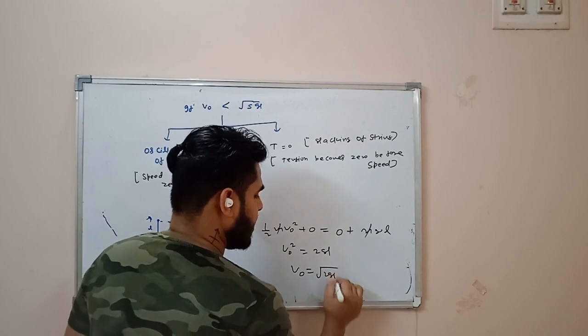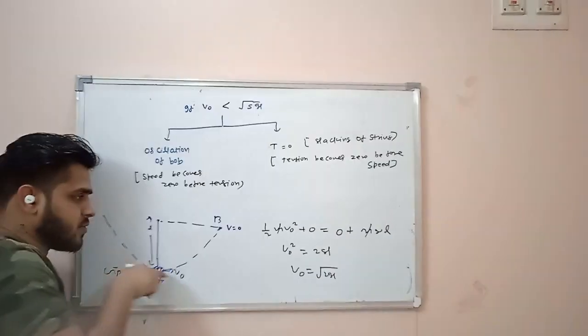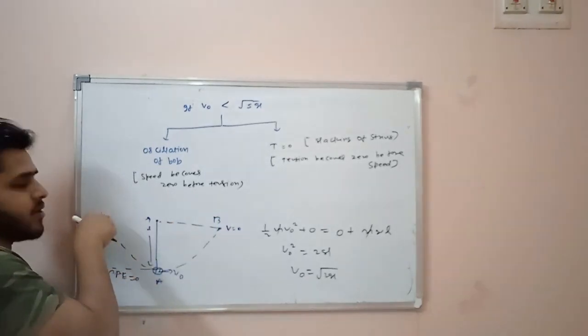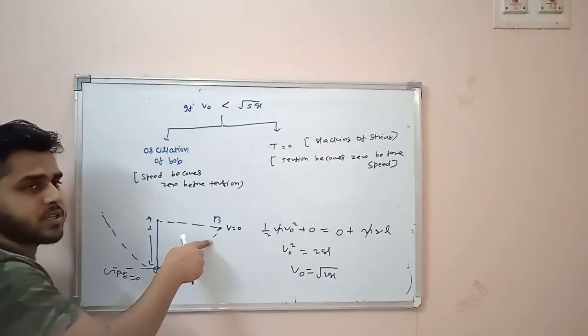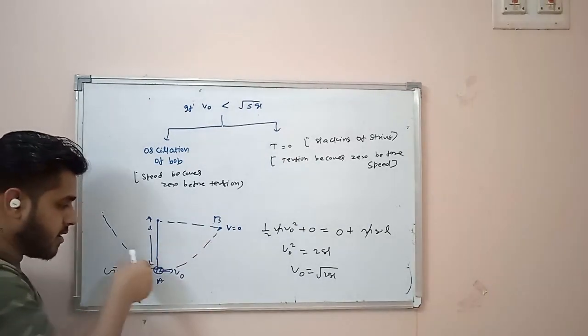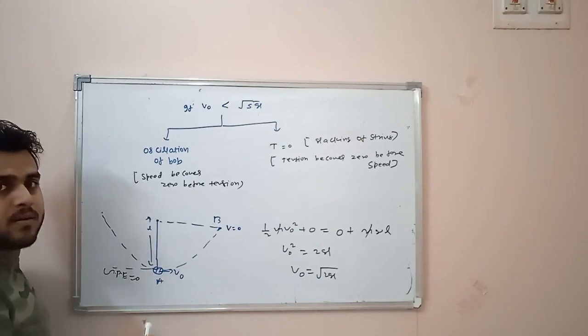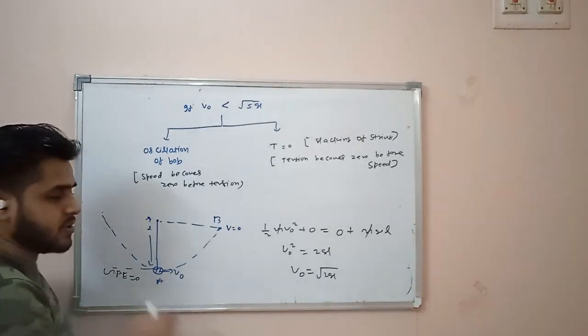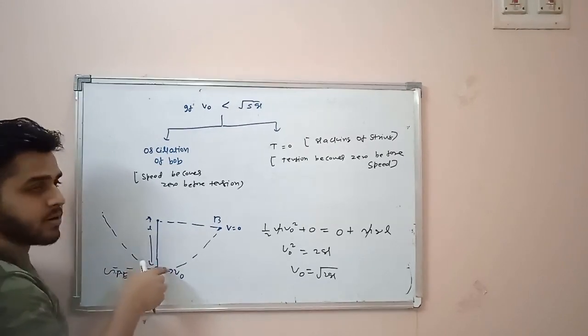From there V0 is coming as root over 2gL. That means if V0 is equal to root over 2gL, this mass will go up to this point, then it will return back and go up to this point. If V0 is less than root over 2gL, then it will go up to some point over here, then return back, then go up to this point and return back again. If V0 is once again less than root over 2gL, it can go up to this point, return back, then go up to this point, and return back.